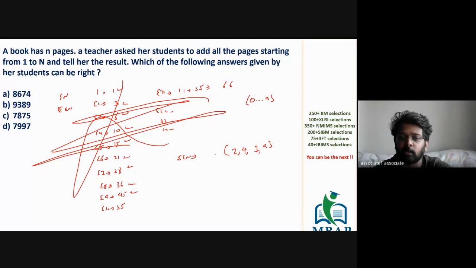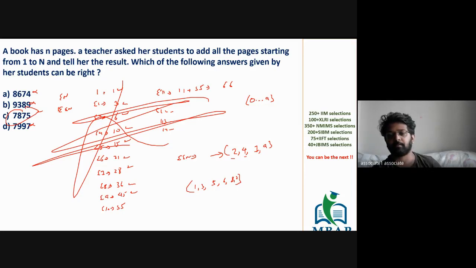Sigma n will never end in 2, 4, 7, 9. It can only end in 1, 3, 5, 6, 8, and 0. As said, it will never end in 4, it will never end in 7, it will never end in 9. So the only possible answer is option C. Is this clear to all of you?